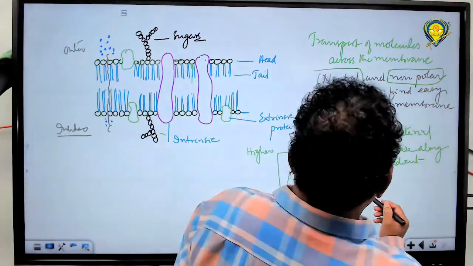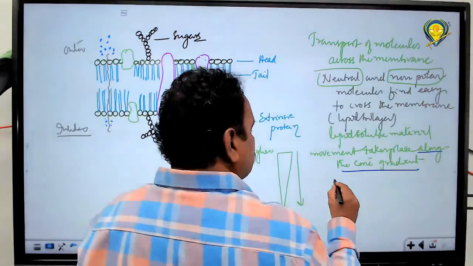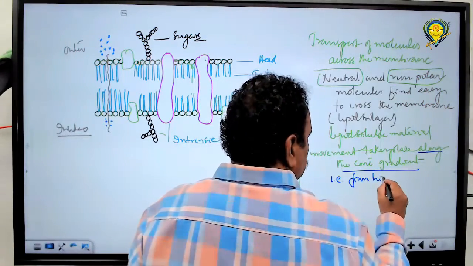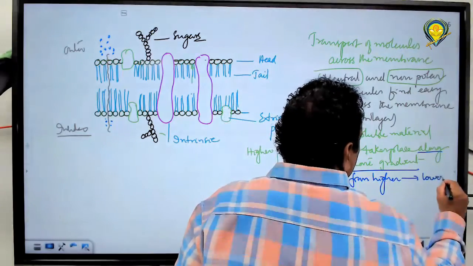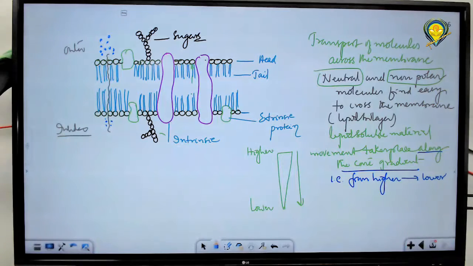What is this? Along the concentration gradient. That means from higher to lower. Movement of ions takes place from a region of higher concentration to lower concentration. Higher to lower is called along the concentration gradient, without the expenditure of energy.